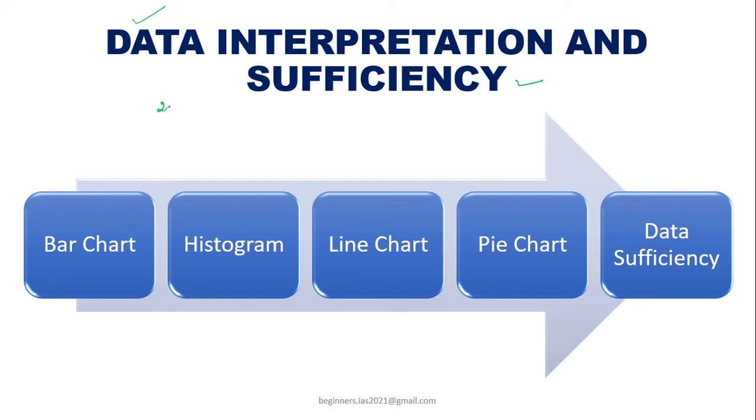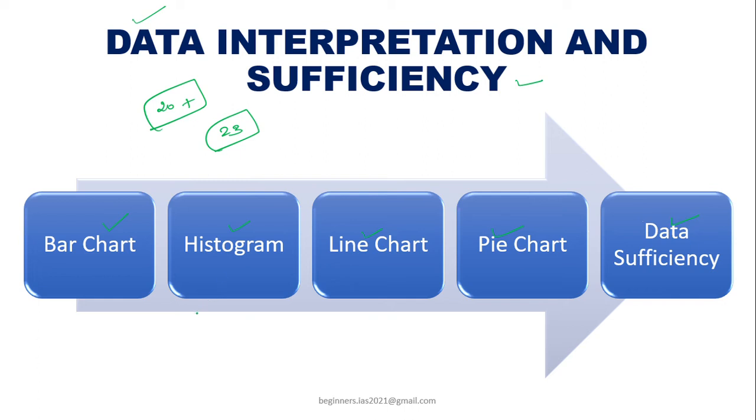See, in each year you are getting 20 plus questions. Last year there were 23 questions. Okay, so let us see what is data interpretation and sufficiency. That is bar chart, histogram, line chart, pie chart, and then data sufficiency.